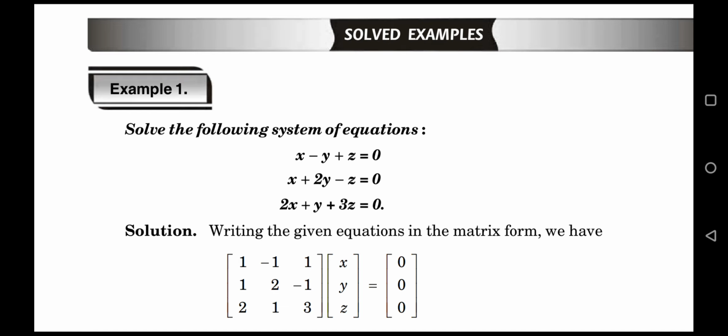Now our target is reducing matrix A to row echelon matrix, because we want to find out rank of matrix. First of all, the first non-zero element in first row is 1. With the help of 1, we can make A21 and A31 zero. With the help of row operations, you can reduce 1 and 2 into 0.